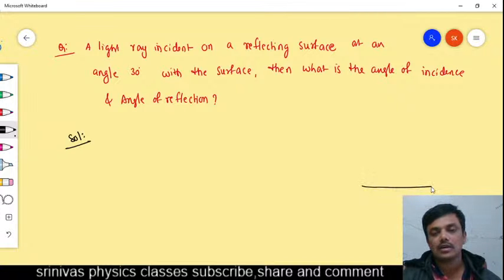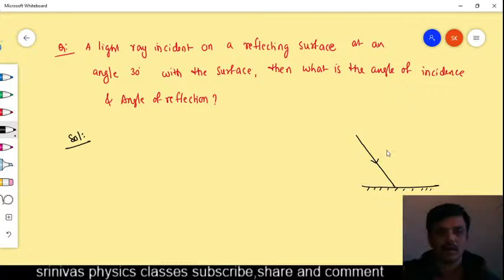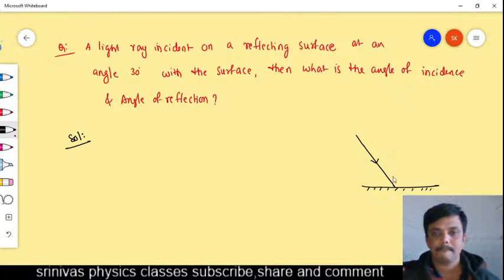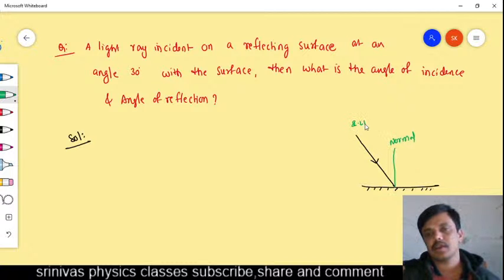This is the mirror surface. The light ray is incident like this, and this is the normal. This is the incident light ray, and the light ray undergoes reflection like this.